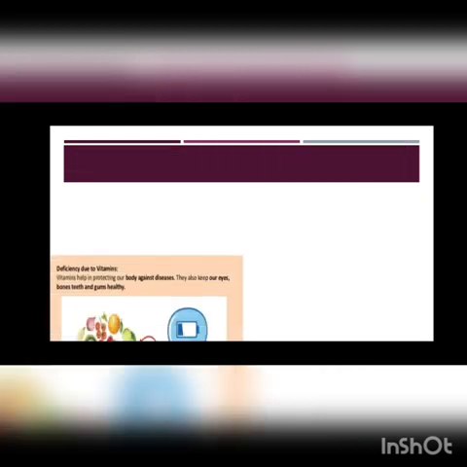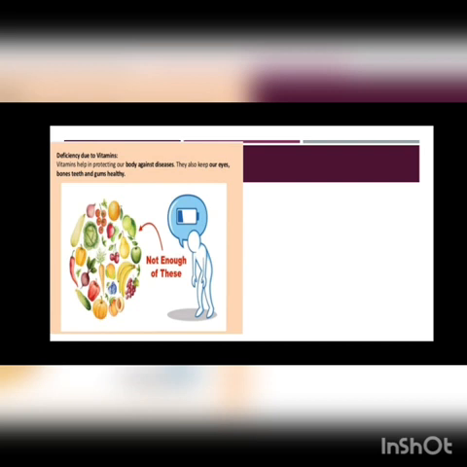Today we'll discuss the deficiency due to vitamins. Deficiency is caused due to lack of vitamins, minerals, carbohydrates, proteins and fats, but in today's class, we'll discuss only the deficiency due to vitamins. Vitamins help in protecting our body against diseases, as we have already discussed in our previous classes.